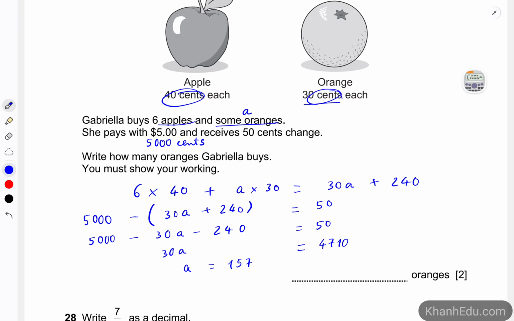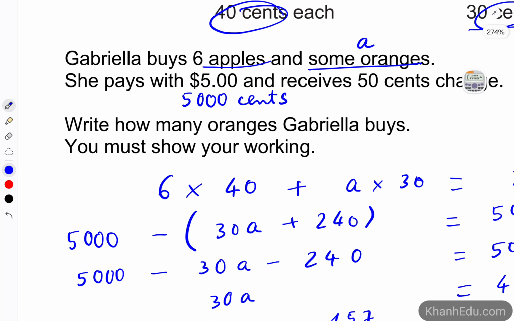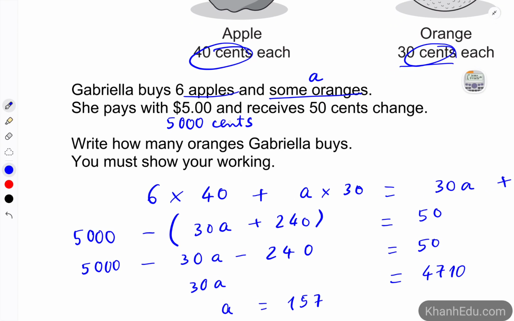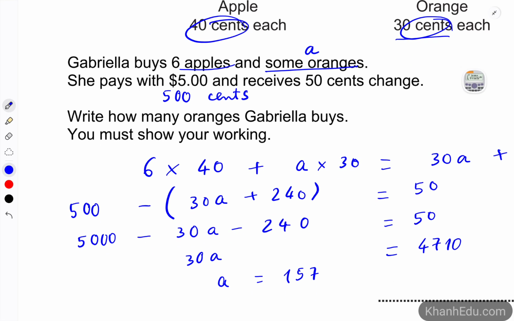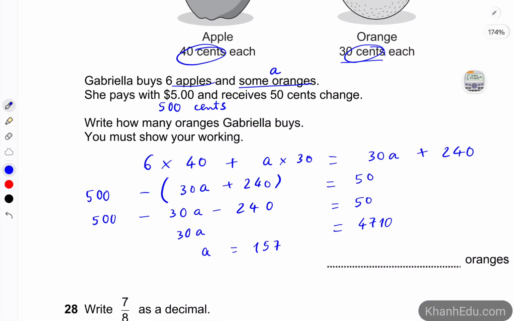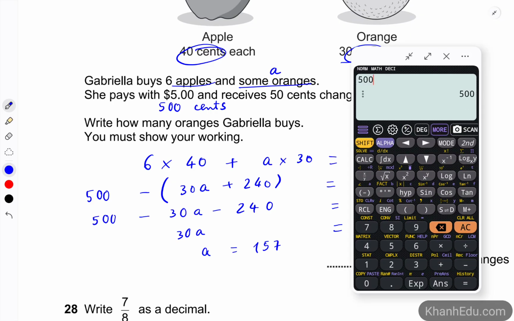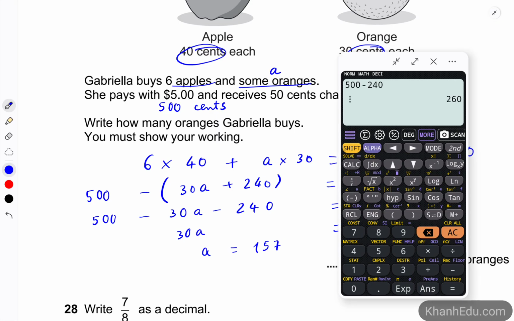Oops. I have made a mistake here, because $1 is equal to 100 cents, not 1,000. So $5 is 500 cents. So 500, and then we're going to solve that again. 500 minus 240 is 260, right?